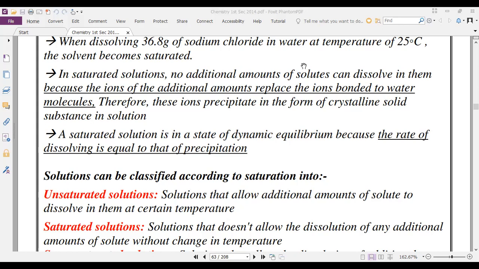Therefore, these ions precipitate in the form of a crystalline solid substance in the solution. So a saturated solution is in a state of dynamic equilibrium because the rate of dissolving is equal to that of precipitation. Do you understand me?